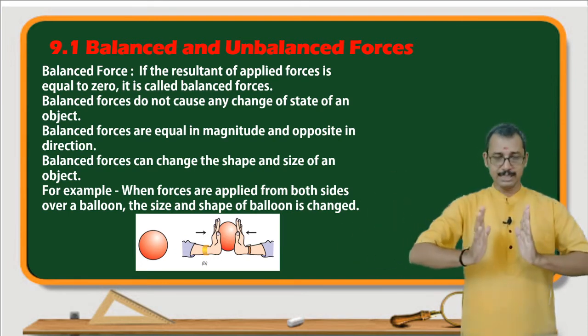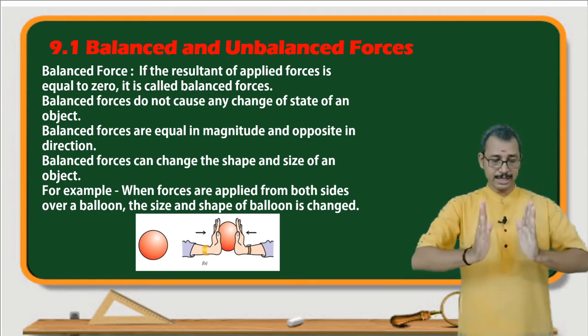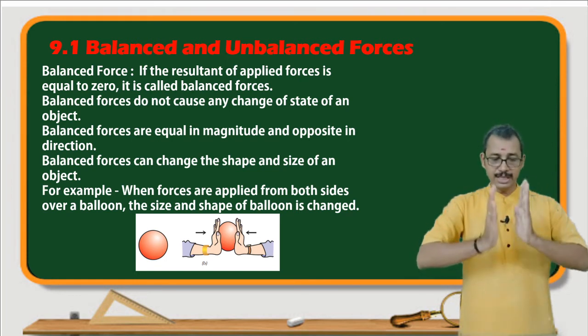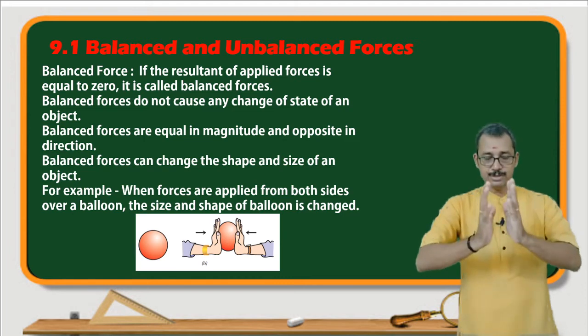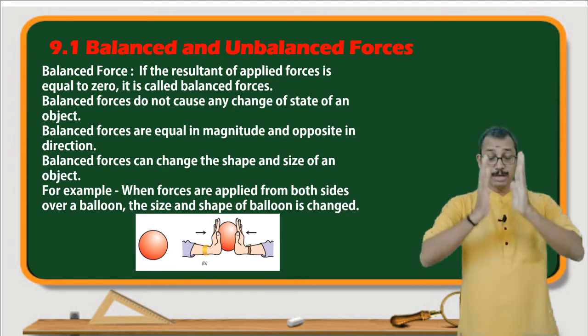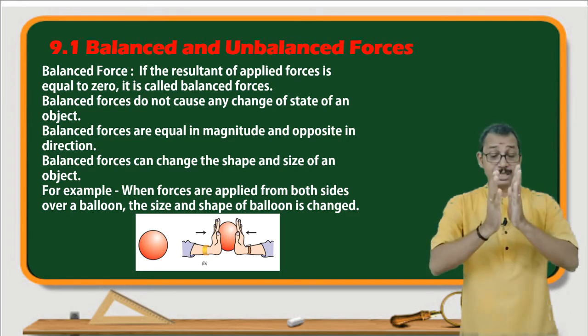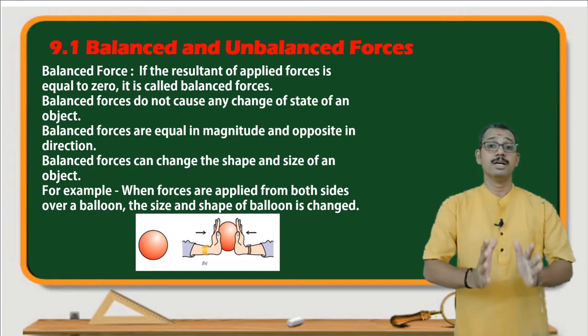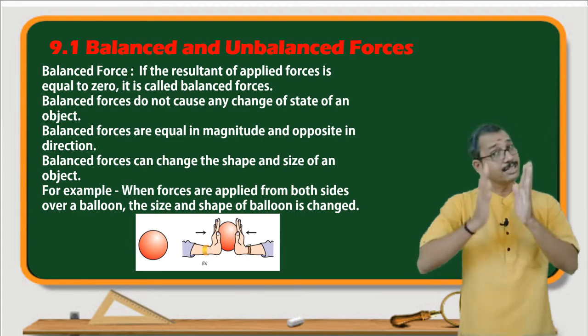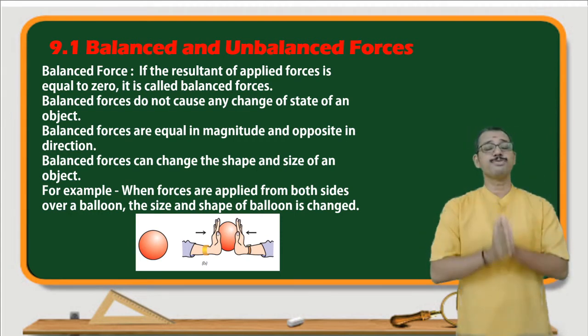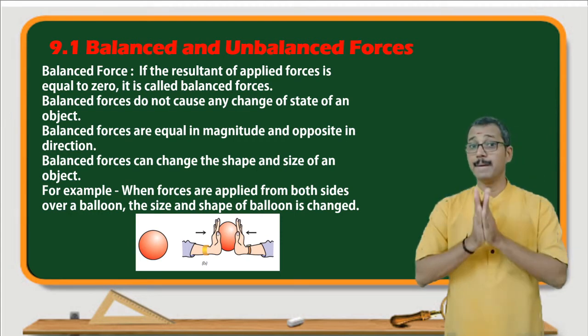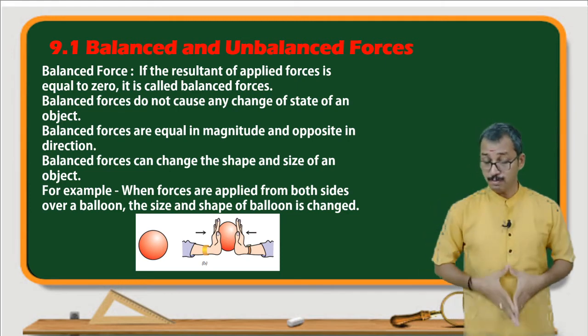Understand? Now the forces are equal in magnitude and opposite in direction. Then the resultant force here is 0, we can say. Because of this, the motion will not change. There won't be any motion, but there will be a change in shape. Such force is called the balanced force. So balanced force does not cause any change in the state of the object.